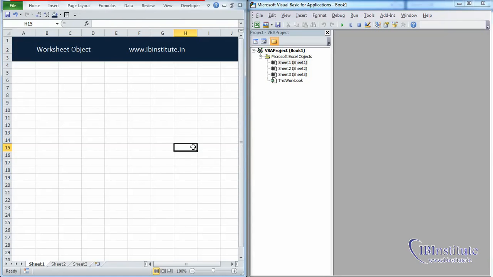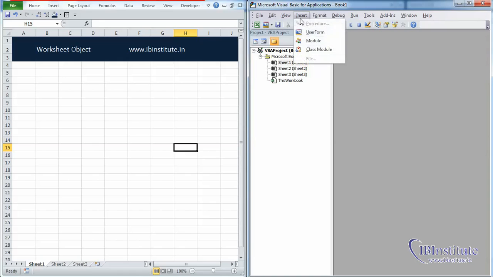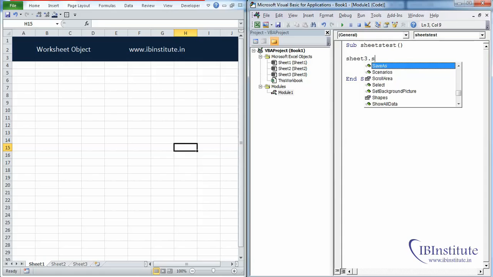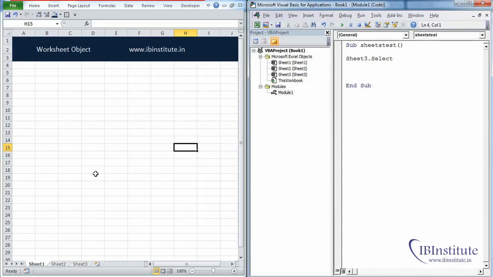In this video, we are going to talk about worksheet object and some related properties. So first of all, come to Visual Basic Editor and insert one module here, and let me type Sub SheetTest. And here first of all we want to select Sheet3, and the coding for that will be Sheet3.Select. Now if you press F5, the cursor which is currently on Sheet1 will move to Sheet3.